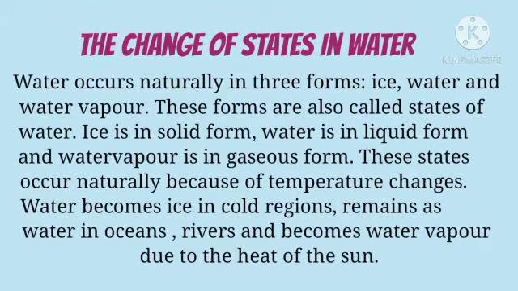Next, water occurs naturally in 3 forms. What are they? Ice, water and water vapor. Naturally, water exists in how many states? 3 states. What are they? Ice, water and water vapor. These forms are also called states of water. They occur naturally in 3 forms. We call them the states of water.